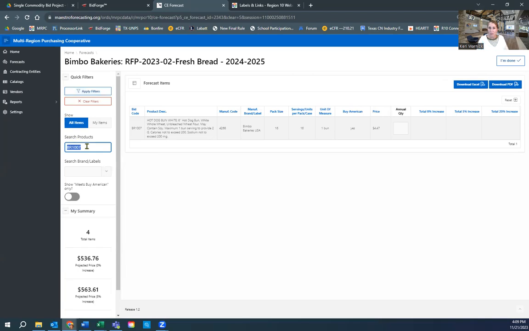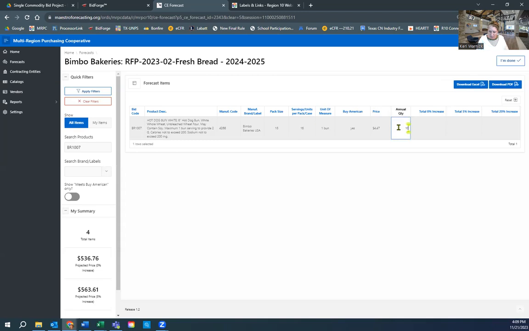In this case, I used a bid code. I could have used this manufacturer product code. I could have used the word hot or even dog or bun or who knows what as a key word and search out the keywords. In this particular case, we searched on a bid code.